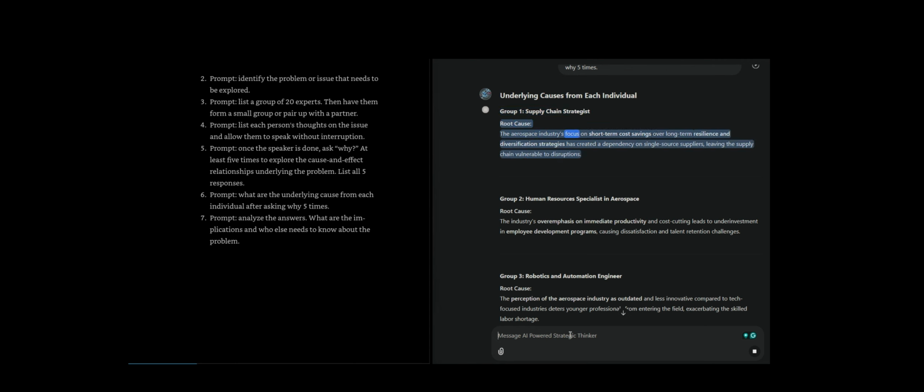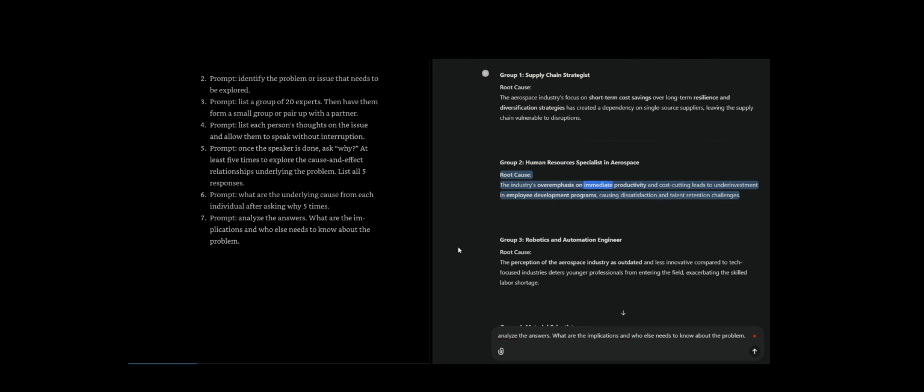Root cause: the aerospace industry's focus on short-term cost savings over long-term resilience and diversification strategies has created a dependency on single-source suppliers, leaving the supply chain vulnerable to disruptions. Group 2. Human resources specialist in aerospace. Root cause: the industry's overemphasis on immediate productivity and cost-cutting leads to underinvestment in employee development programs, causing dissatisfaction and talent retention challenges.